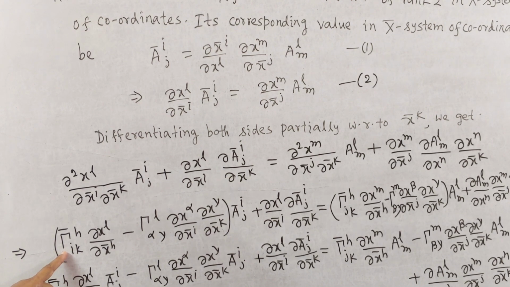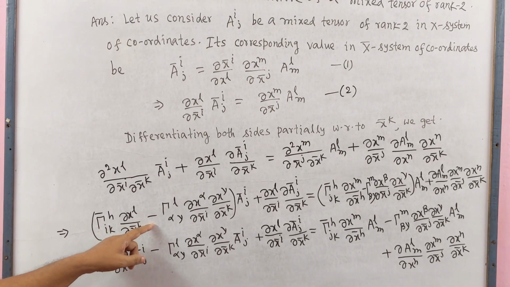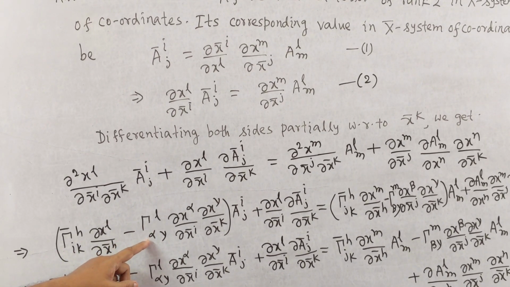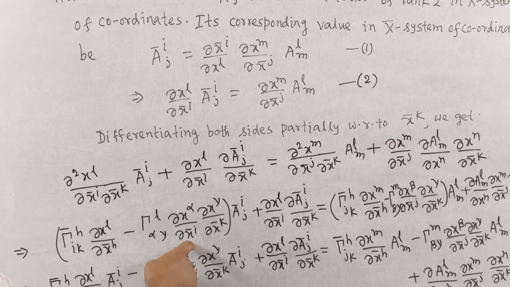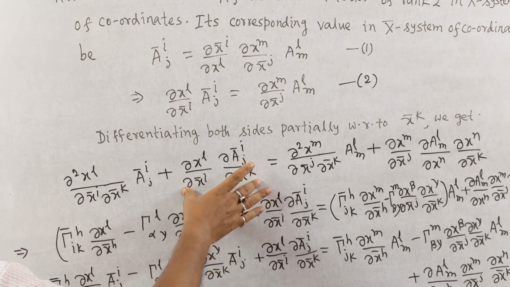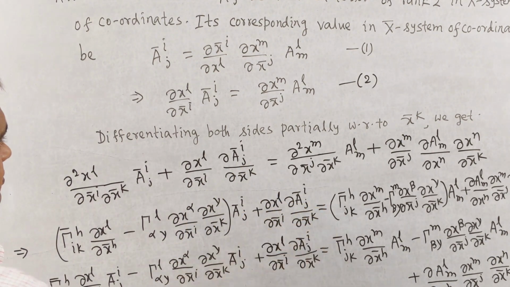Christoffel symbol of second kind in the bar system, Γ̄^h_{ik} ∂x^l/∂x̄^h, minus the Christoffel symbol of second kind in the without-bar system, Γ^l_{αγ} ∂x^α/∂x̄^i ∂x^γ/∂x̄^k, and this remains same, and this part is same.